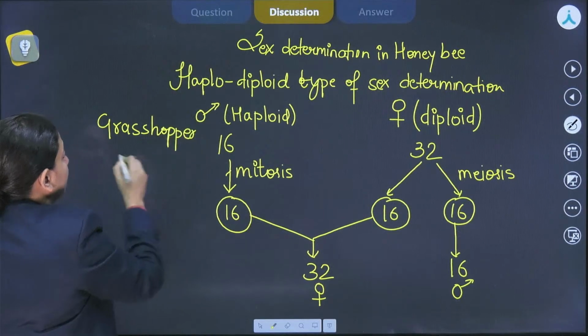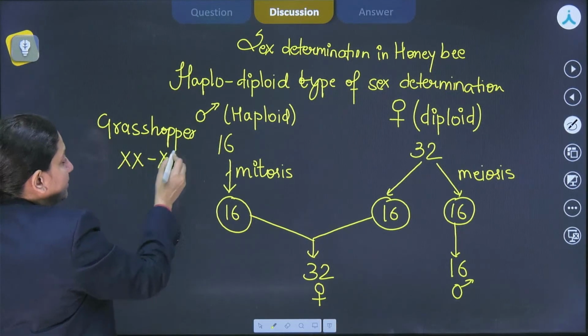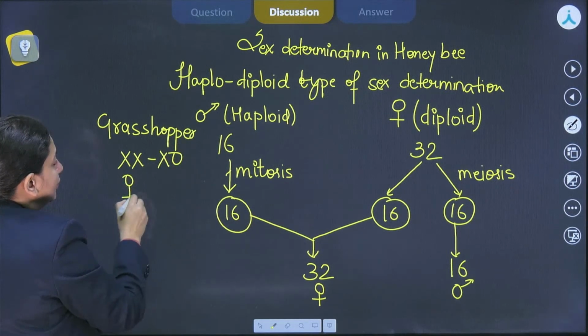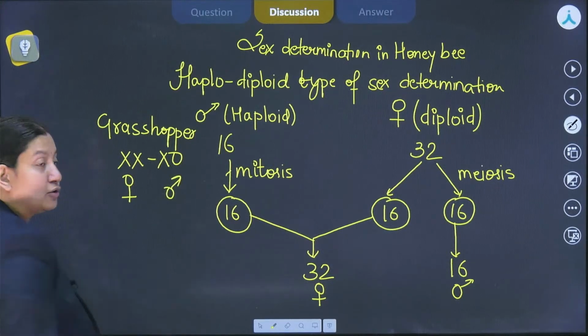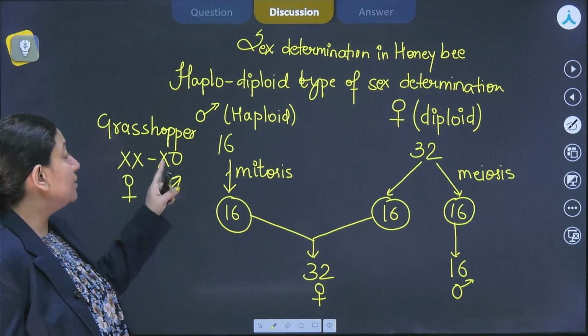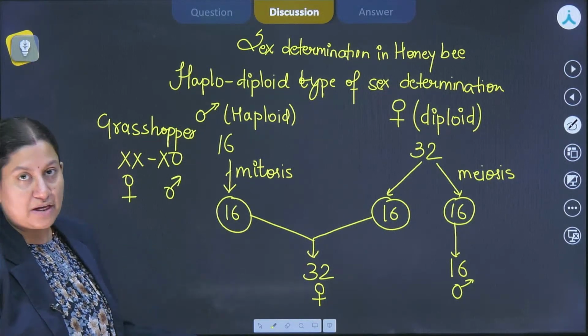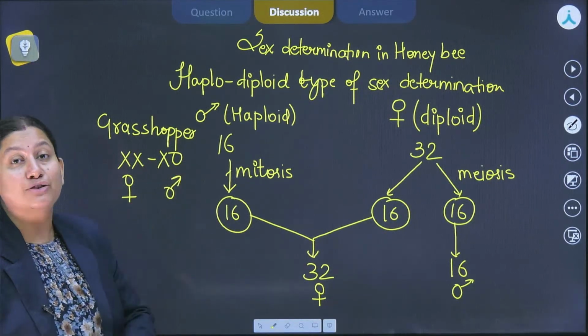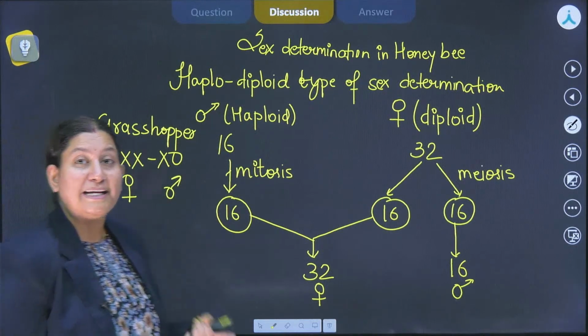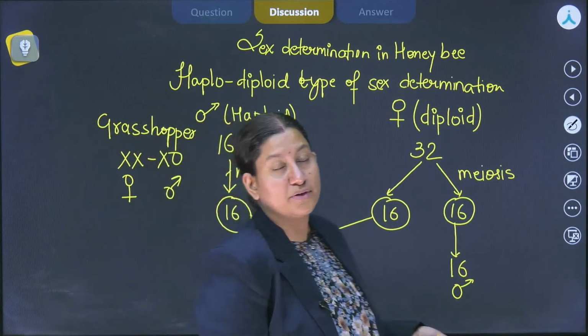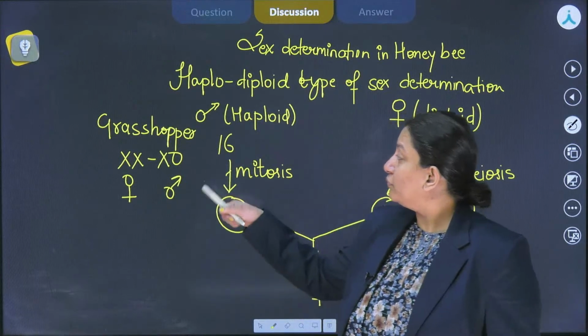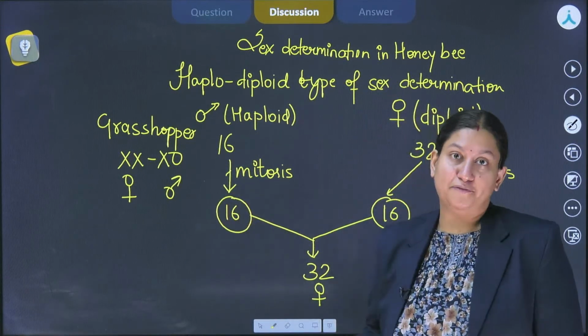In the case of grasshopper, we know that here we see XX-XO type of sex determination, where the females are homogametic and the males are heterogametic, in the sense that they lack one X chromosome, so half of the sperms are not receiving it. So they'll have one chromosome less than females. So this could be taken as a similarity between grasshopper and honeybee, because in both of them males have fewer chromosomes than females, right?